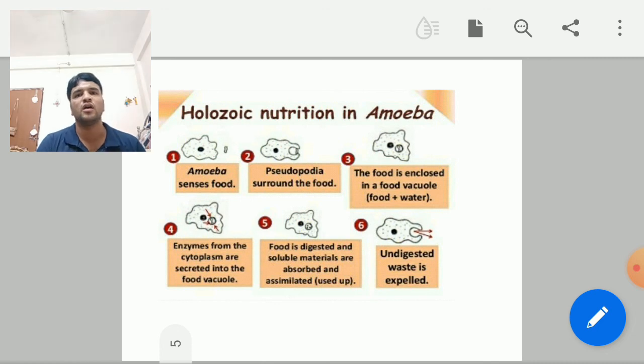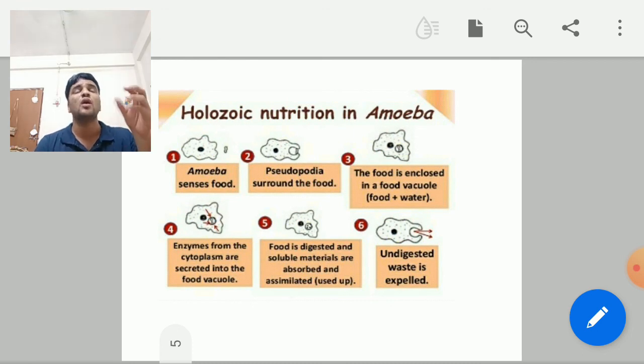Then the amoeba has to digest the food. So how will amoeba digest the food? We have a particular digestive system in which the food is digested, but in amoeba there is no such digestive system. When amoeba takes the food with the help of pseudopodia, a little amount of water is also absorbed by the body surface. With the help of this water, amoeba creates a temporary food vacuole, a temporary stomach.